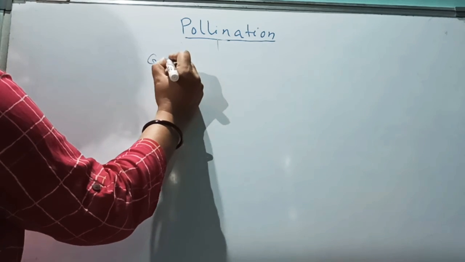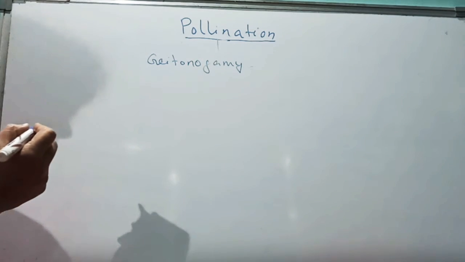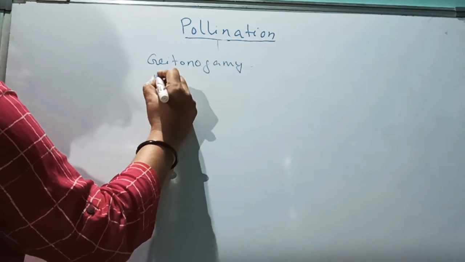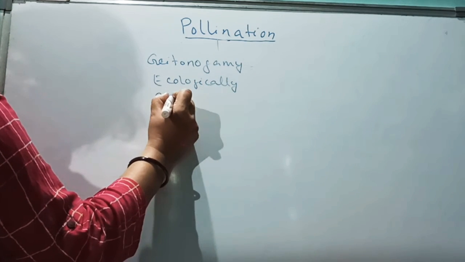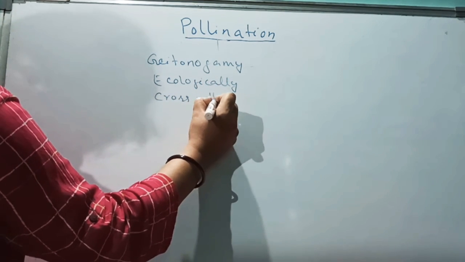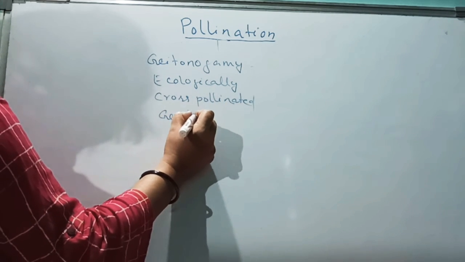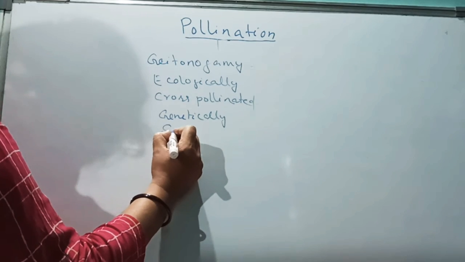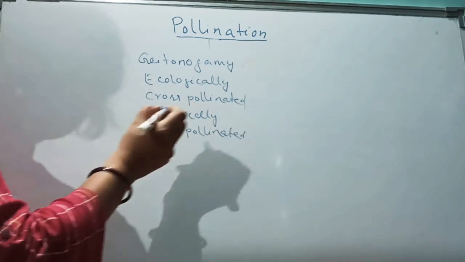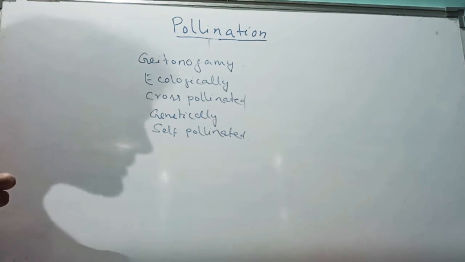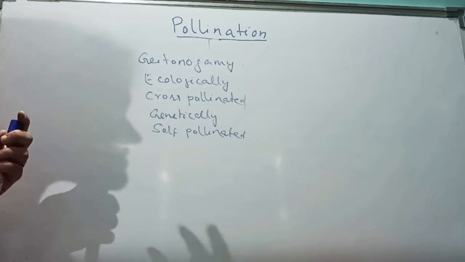What is zetonogamy? In zetonogamy, there is a short phrase: ecologically cross-pollinated, but genetically self-pollinated. It means the same plant, but the flower is different.